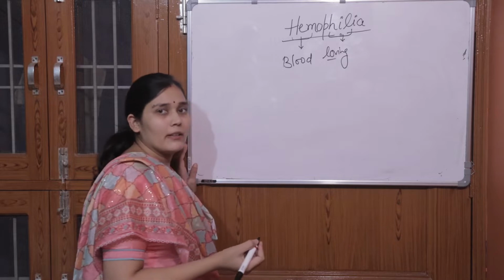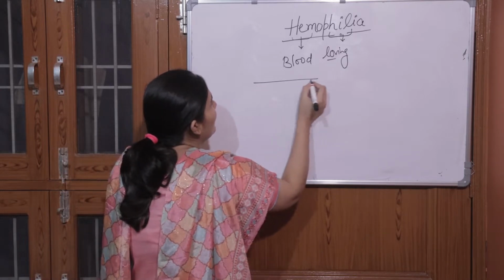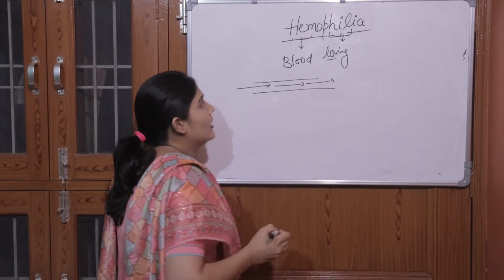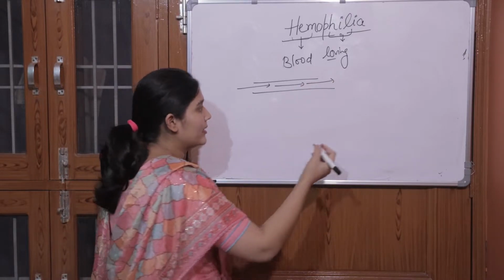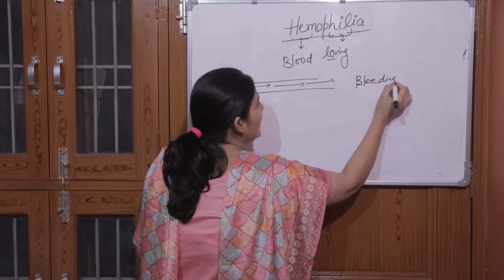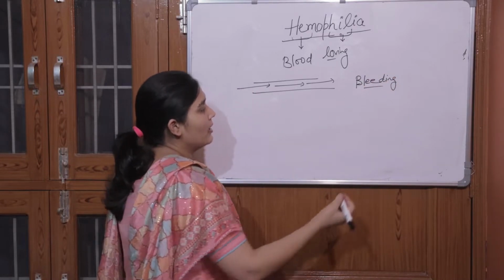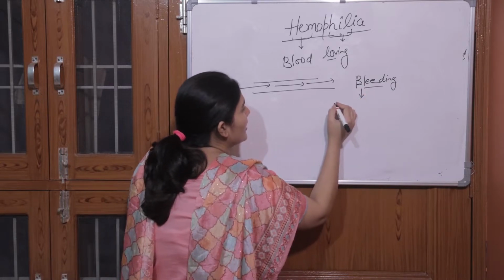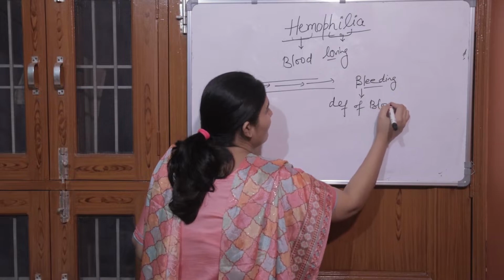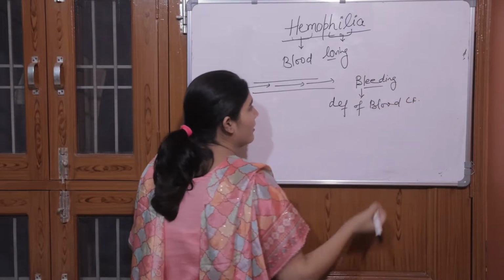So in our arteries or in the body, the blood is flowing. In hemophilia, the person is having bleeding. Why is the person having bleeding? The continuous blood flow is there because of deficiency of blood clotting factor.